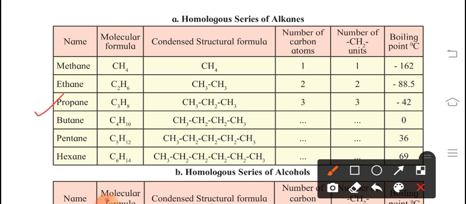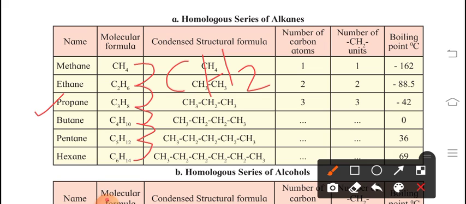You can observe one thing, that whenever the formula changes, the carbon increases by 1 and hydrogen increases by 2. So this chain is increasing by CH2 each time.